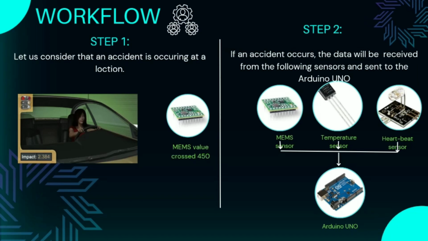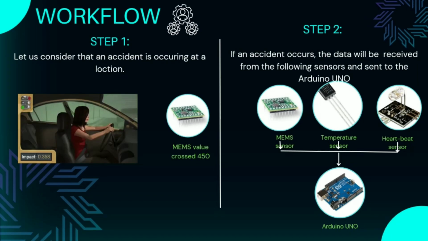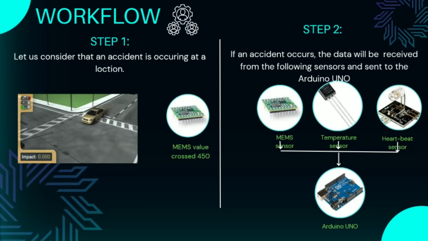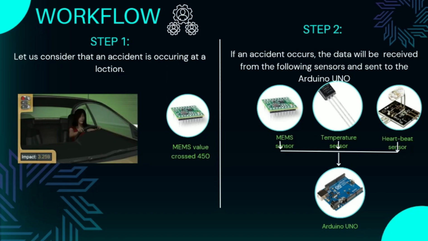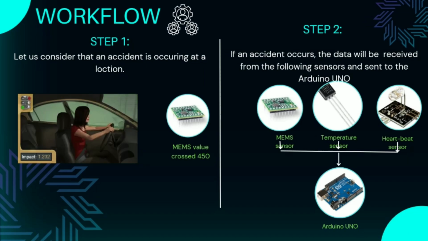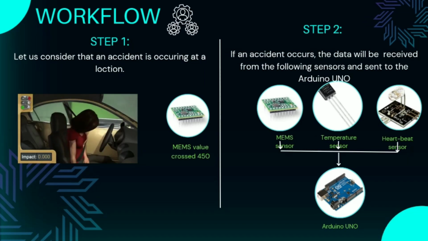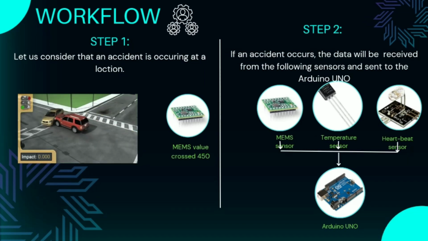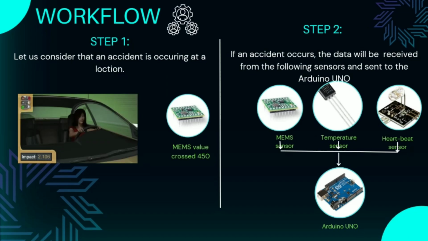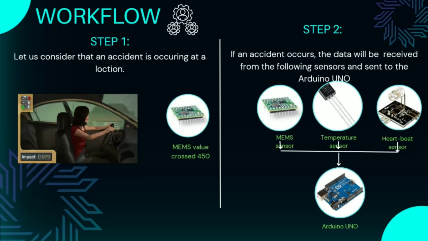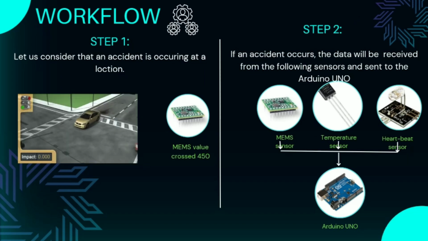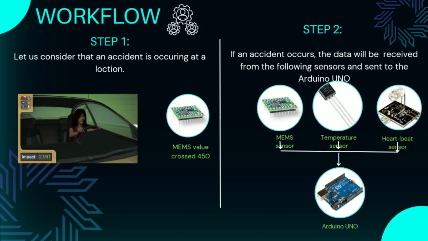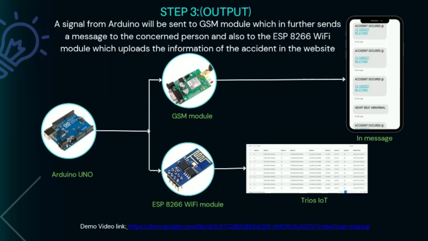Now, let us see the workflow of the project. We have used the MEMS sensor. Here, the MEMS sensor value crosses 450 when the vehicle has a disturbance in any of the X, Y or Z axis. When an accident occurs, either the vehicle would have had an immediate stop or a rotation, and then the MEMS value will increase. If the MEMS value increases above 450, the Arduino gathers the heartbeat value from the heartbeat sensor, temperature from the temperature sensor, and location from the MEMS sensor.